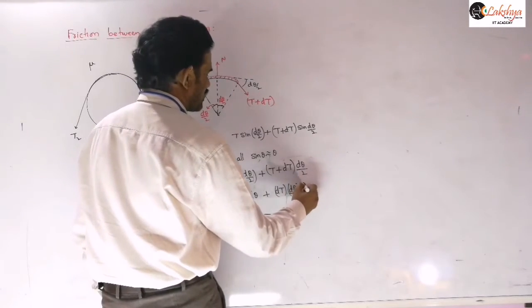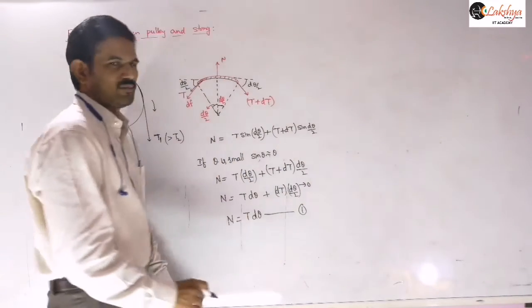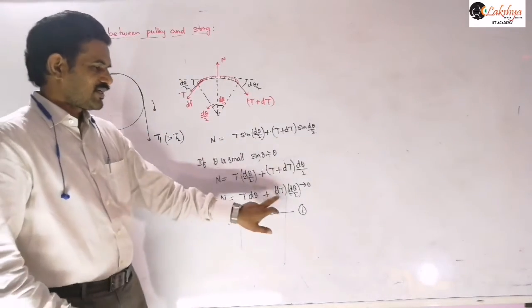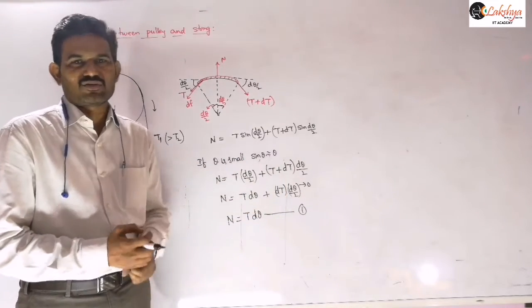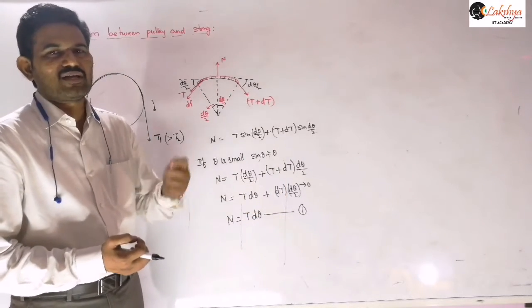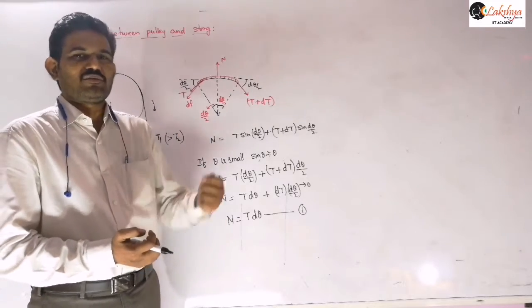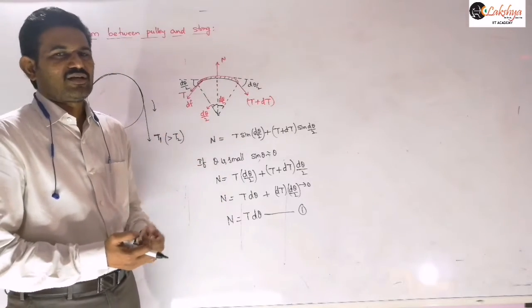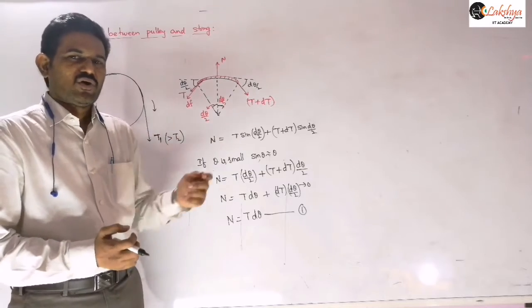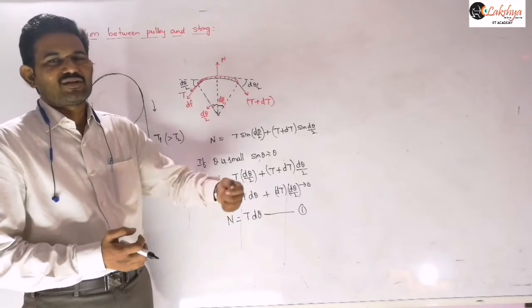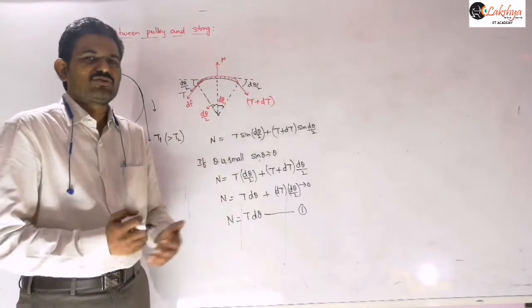This value tends to 0. Why? Because this dt is very small and d theta is also very small. If you are multiplying, like, 0.5 into 0.5, then it becomes less than that value, 0.25. Or 0.05 and 0.1, if you multiply, you will get a further smaller value.